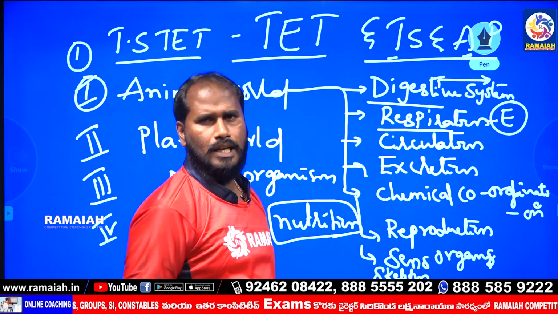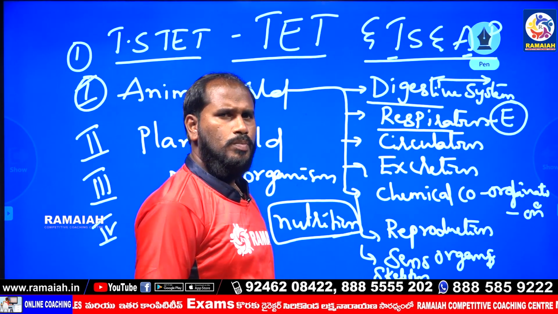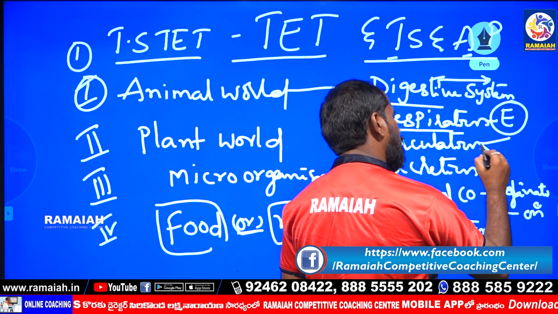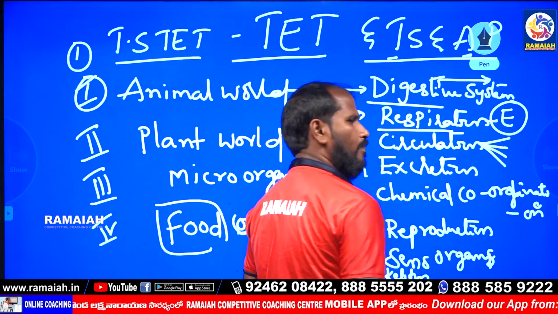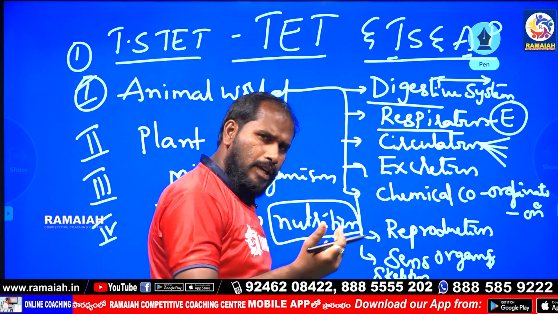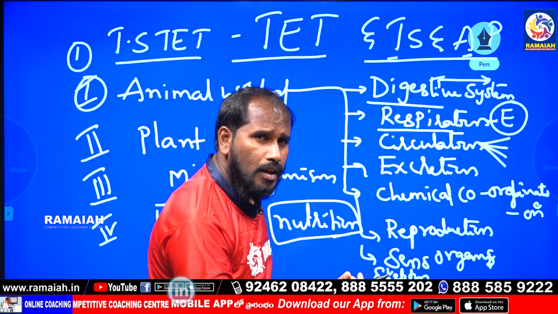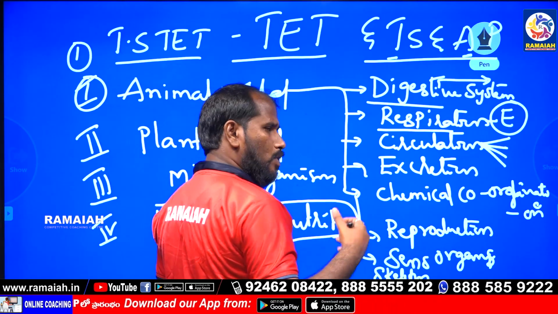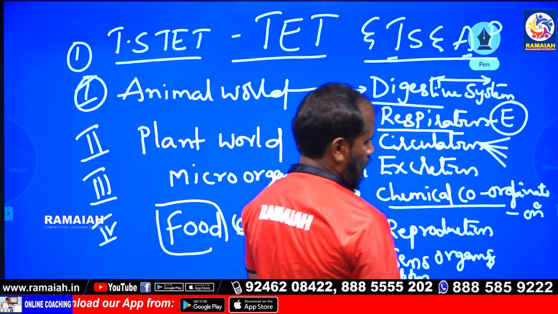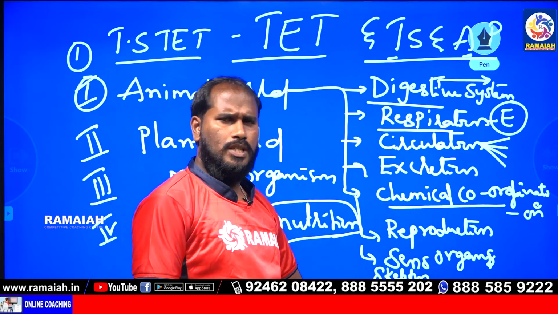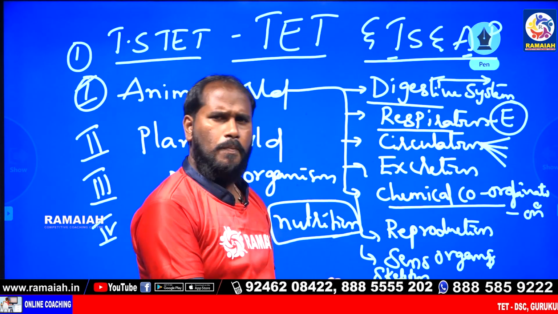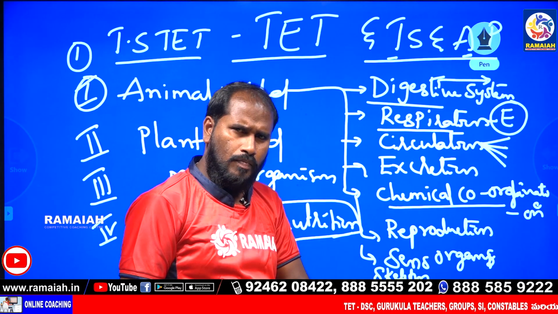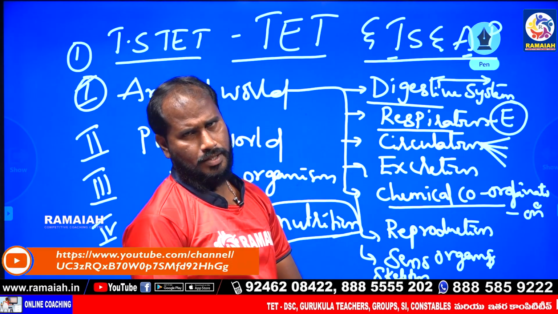Next, circulation, like the blood circulatory system. Through the blood circulatory system, energy is passed to each and every cell. Through the excretory system, fecal matter or waste material is released. So what is the function of chemical coordination? In chemical coordination, both the nervous system and the endocrine system are present.